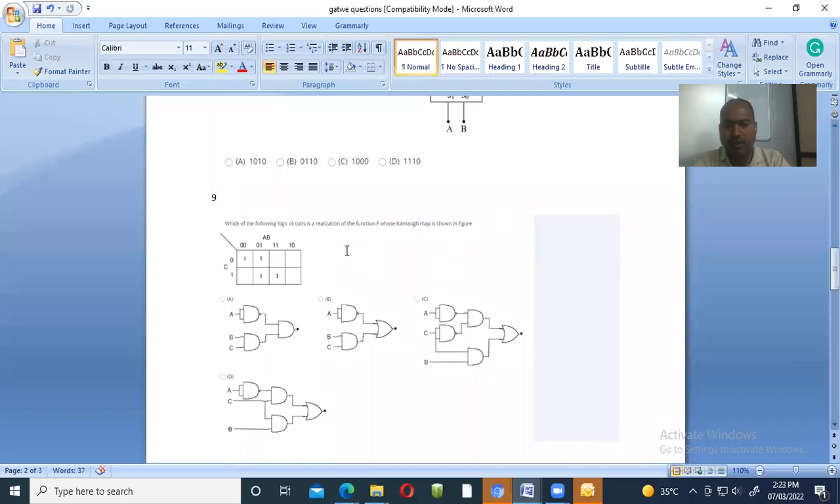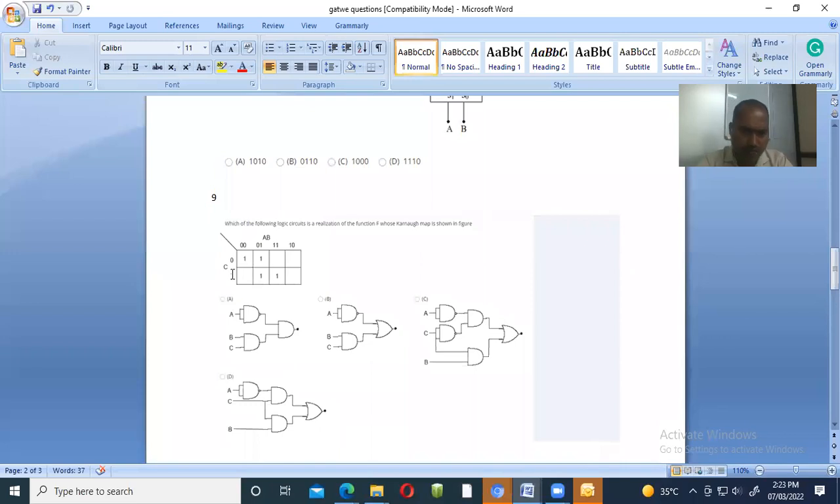Now, this is the K-map. In that K-map there are some fields written as 1. So we first have to prepare the equation for it, and then see which equation comes for each option. Accordingly we select the answer. So initially we have to calculate the K-map equation for that case.